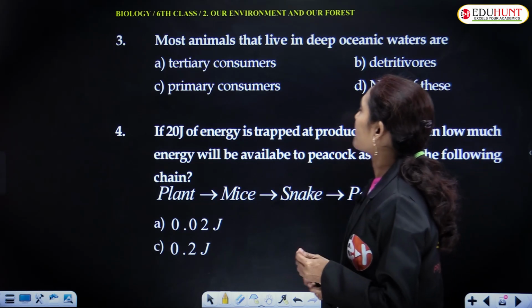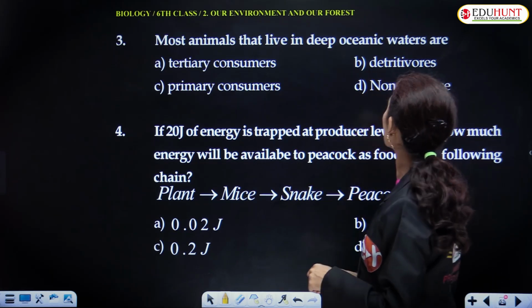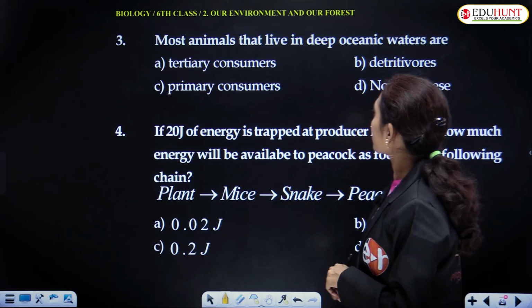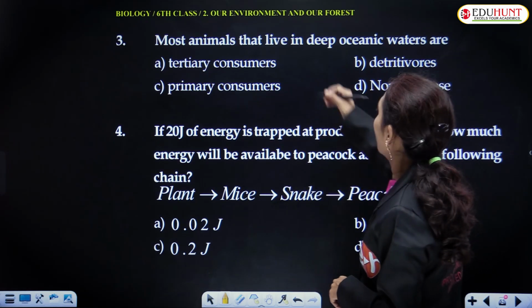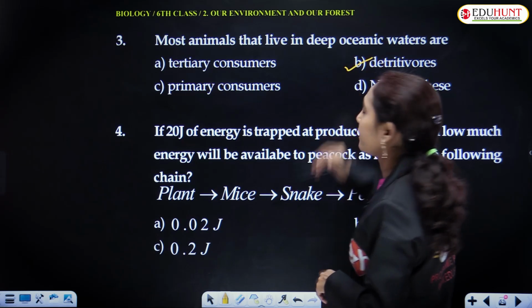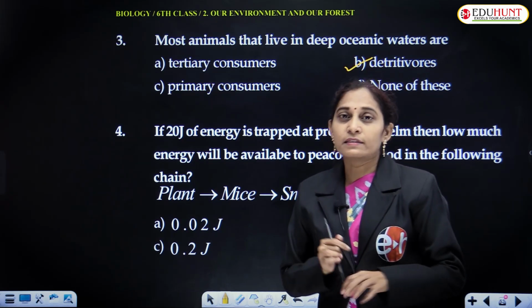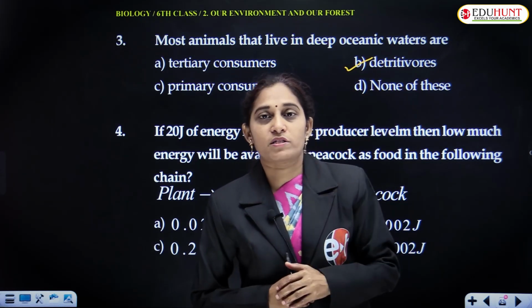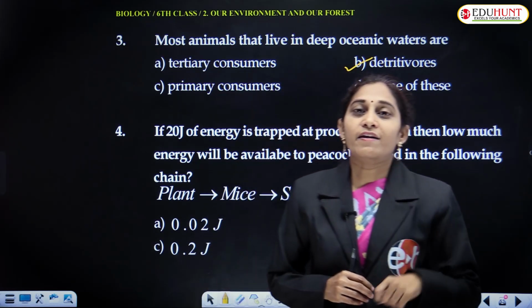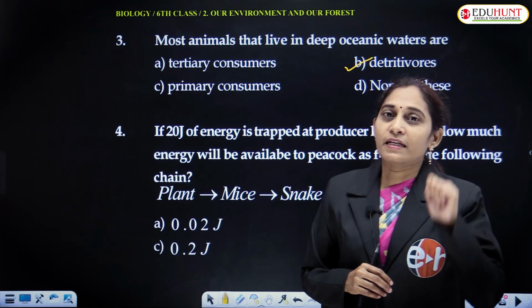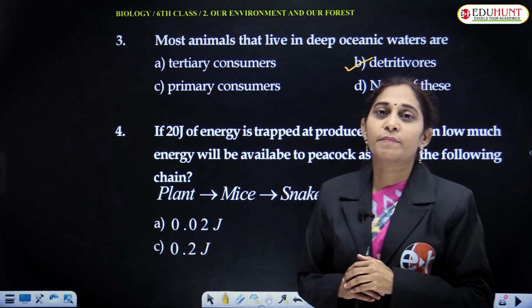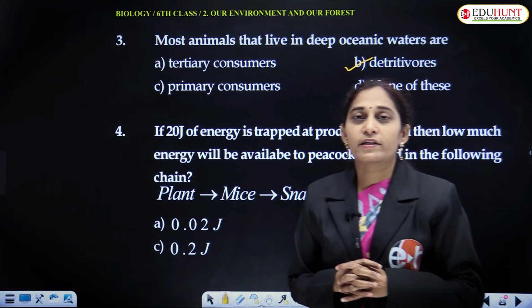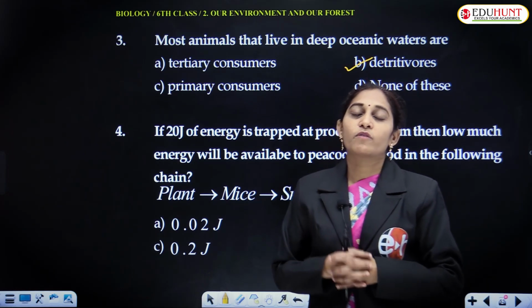Most animals that live in deep oceanic waters are detritivores, because in the deeper layers life is actually impossible. The dead plant remains and animal remains settle at the bottom, and there are no other organisms at the bottom of the sea.